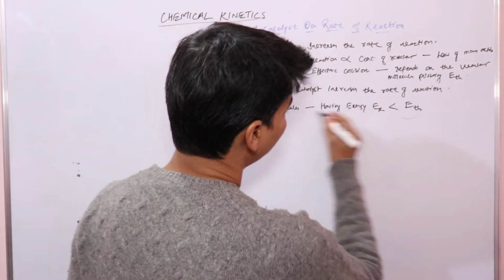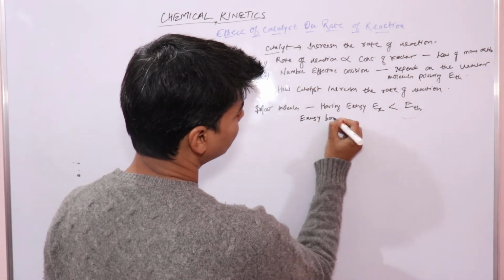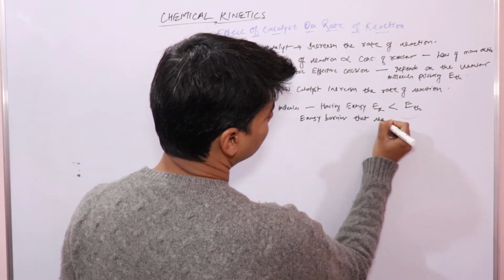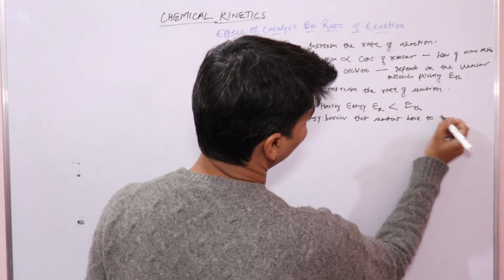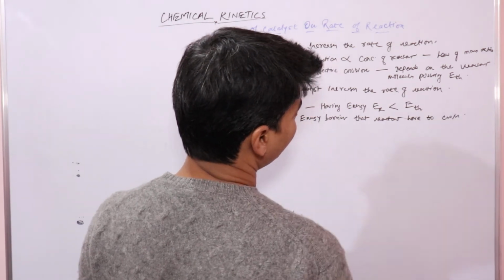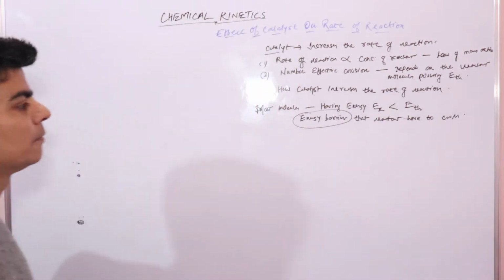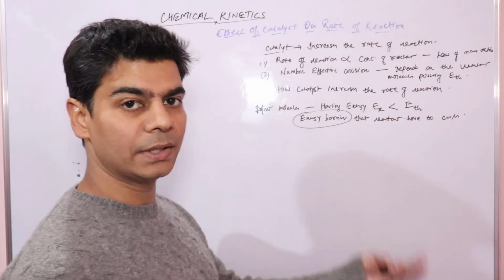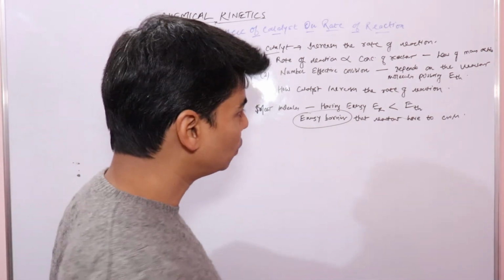And we have studied that this ETH, threshold energy, is your energy barrier, right? So we have an energy barrier that reactants have to cross. This is important, because catalyst does something with the energy barrier, right? So let's see what catalyst will do.